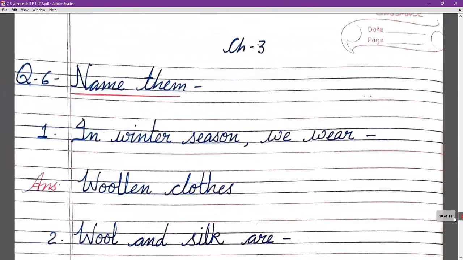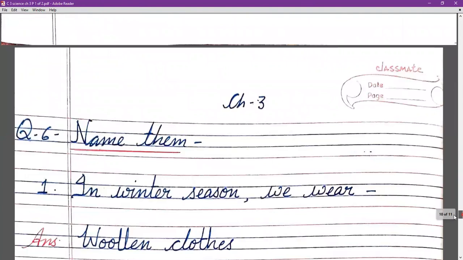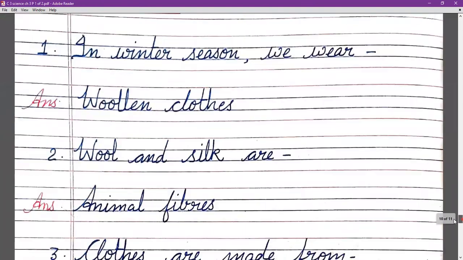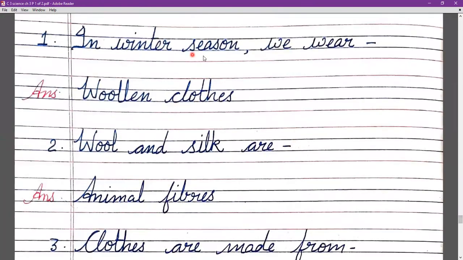There is no 5th question. So after this we will write name them. So our first is, in winter season we wear, so we have to tell the name. In winter season we wear woolen clothes. 2, wool and silk are animal fibers.